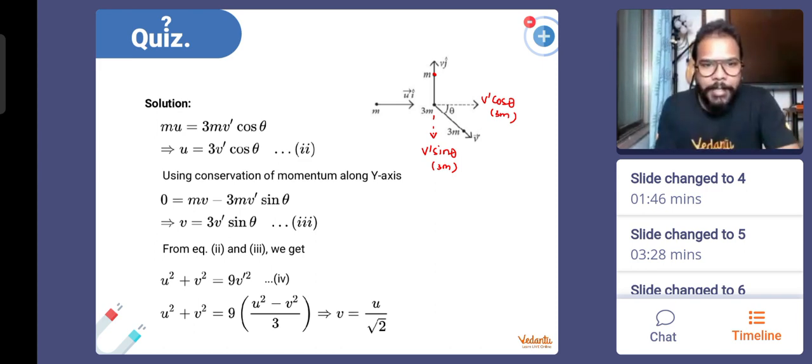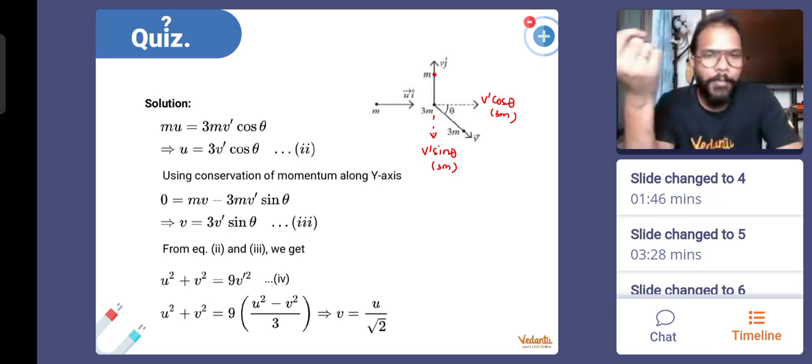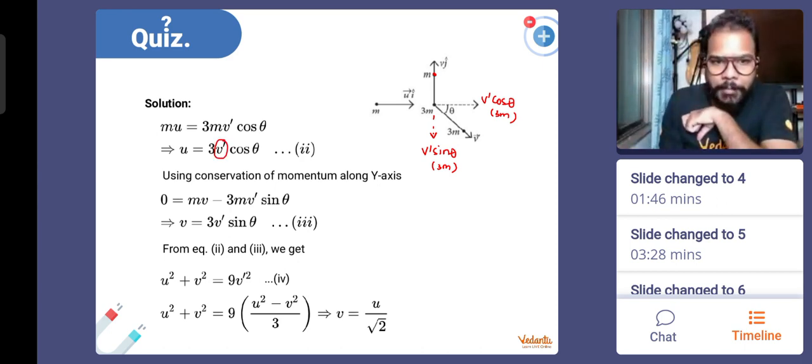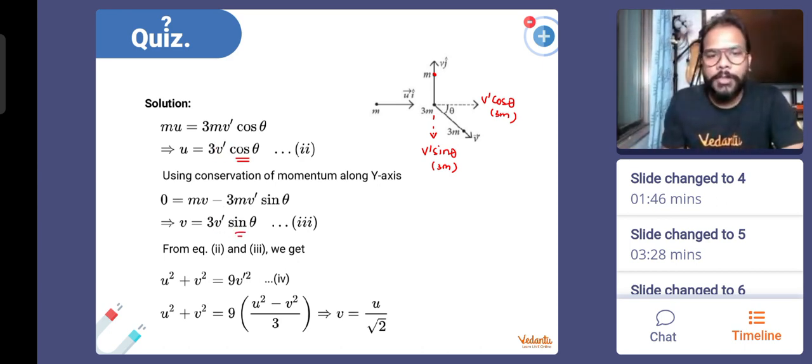Using them, I can actually eliminate v dash, maybe, or if I square and add them, I'll get u square, v square. Okay, I can do one more thing. Why should I add them? There's one point that I want to highlight today for all of you guys. If you want to eliminate something like v dash in this case, and it is also coming with cos theta and sin theta.